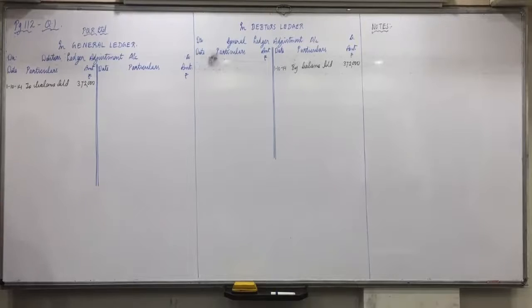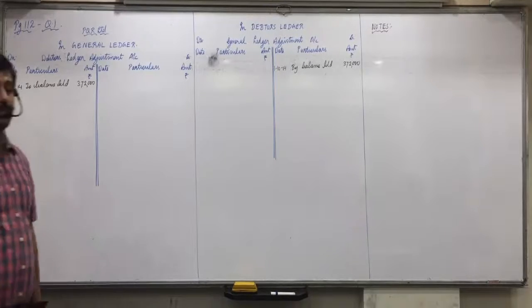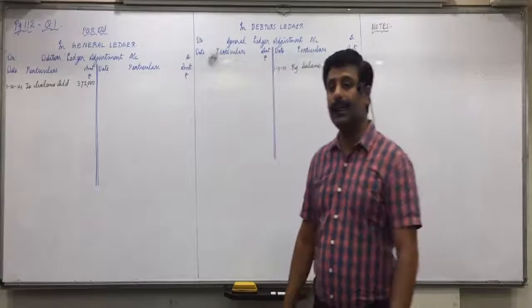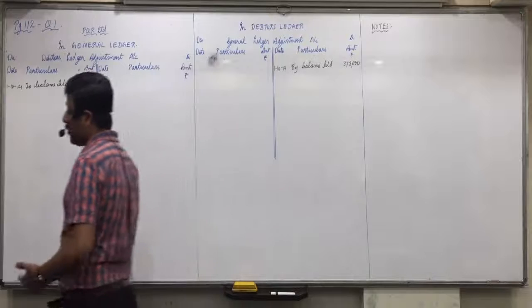First, provision for doubtful debts, rupees 25,000. Got it, everyone? It is the bad debt reserve opening balance, and it will have no effect on debtors.